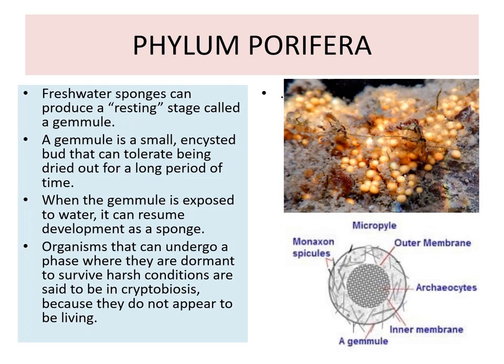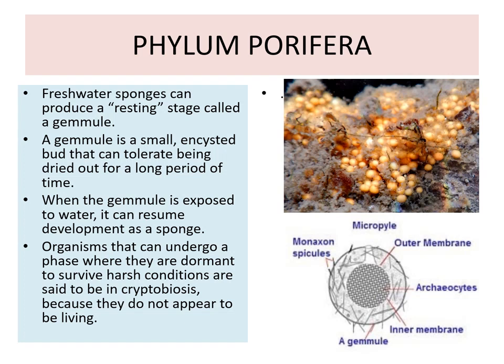Freshwater sponges can produce a resting stage called a gemmule. A gemmule is a small encysted bud that can tolerate being dried out for a long period of time. When a gemmule is exposed to water, it can resume development as a sponge.